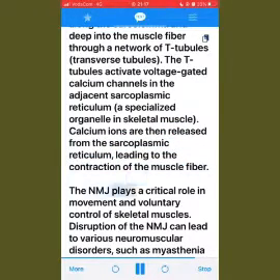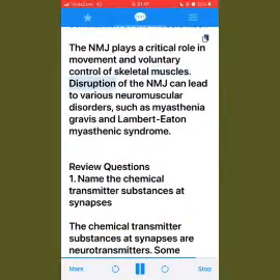The NMJ plays a critical role in movement and voluntary control of skeletal muscles. Disruption of the NMJ can lead to various neuromuscular disorders, such as myasthenia gravis and Lambert-Eaton myasthenic syndrome.